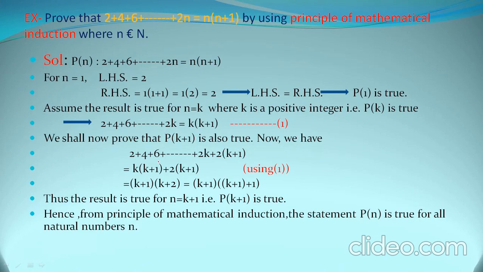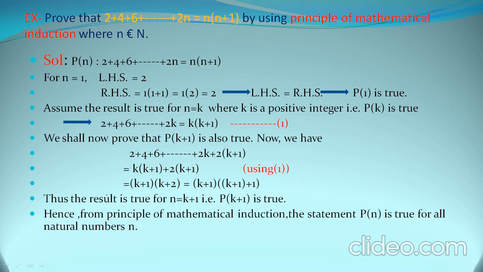So now put the value of 2 plus 4 plus 6 up till 2k from the first equation, that is k into k plus 1. So using the first we get k into k plus 1 plus 2 into k plus 1. Now k plus 1 is common, taking it out we will get k plus 1 into k plus 2, which can be written as k plus 1 into k plus 1 plus 1.